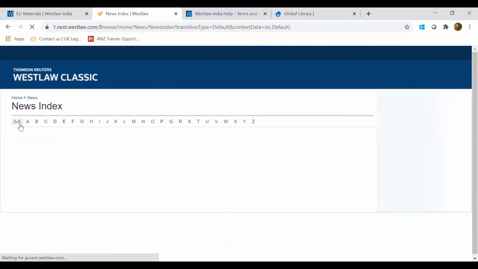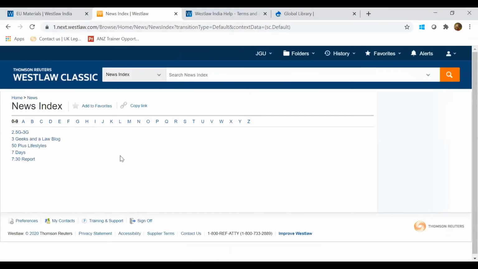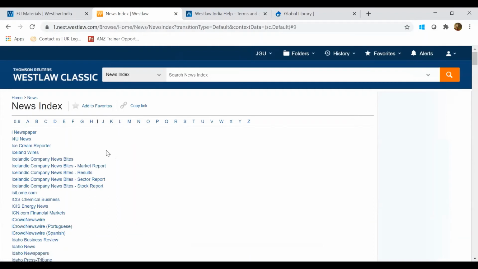This is the index. Now, if I want to select any particular newspaper or any particular magazine, I can select any particular alphabet, say for example, I. So it covers news around the world. So most of the newspapers and magazines would be available here in the news section.